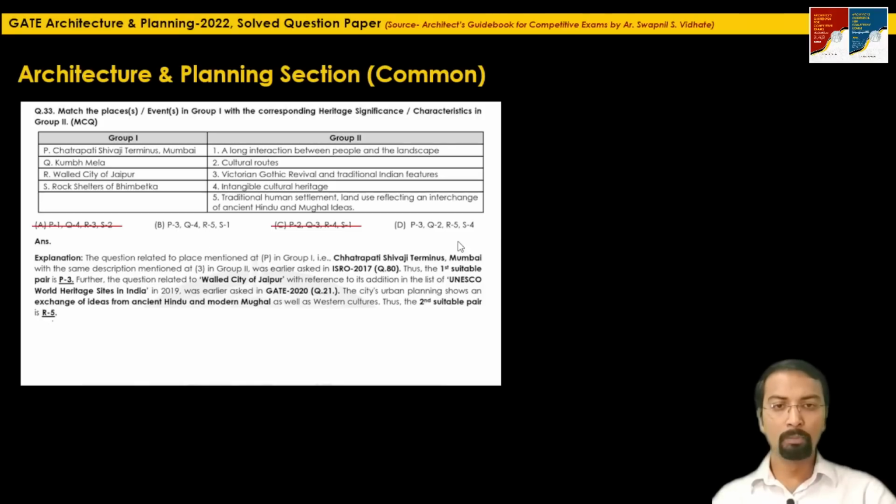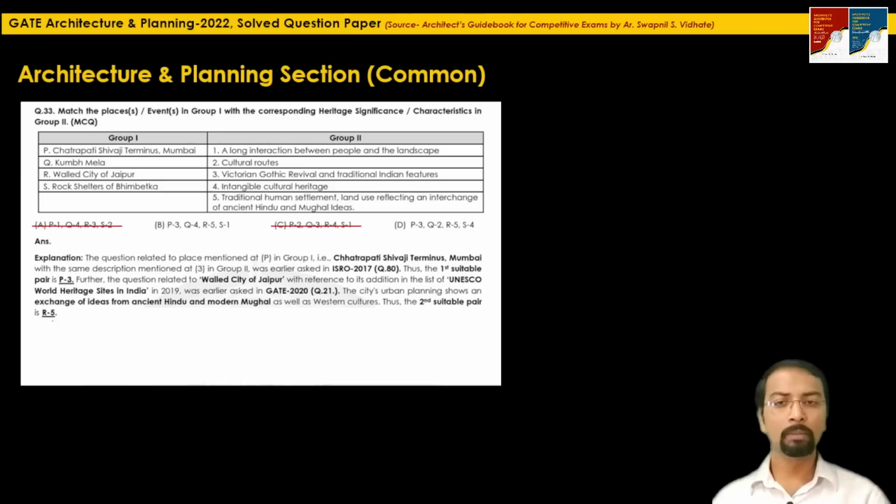Now see, both these options B and D are showing P3 and R5 as the common one. So this Q and S will be the deciding pair. What is given in Q? Kumbh Mela, where in option B, they are matching with 4. That is Kumbh Mela, they are matching with intangible cultural heritage. Intangible, untouchable. There is no existence throughout the year.